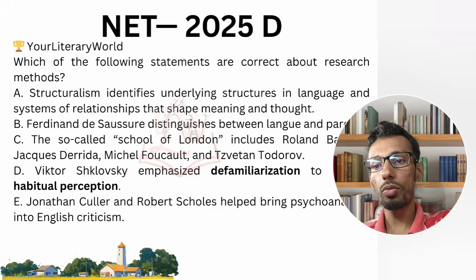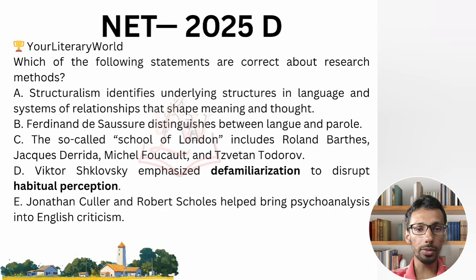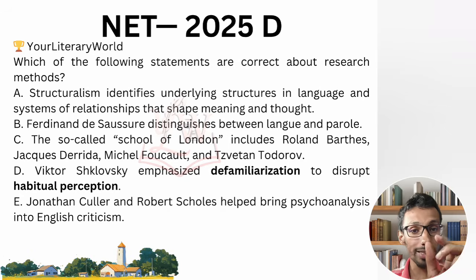Now let's move on to another question, which is NET 2025. Which of the following statements are correct about research methods? We are not going to go through all the different options, but we are targeting only Russian formalist ideas. So option D: Victor Shklovsky emphasized defamiliarization to disrupt habitual perception. Disrupting habitual perception, all the things which are habituated, all the things which are automatic. Defamiliarization is breaking it. Wow. So it's all about destroying the habitual perception related to the things that we have in our daily life. All right, through text, obviously. Okay.